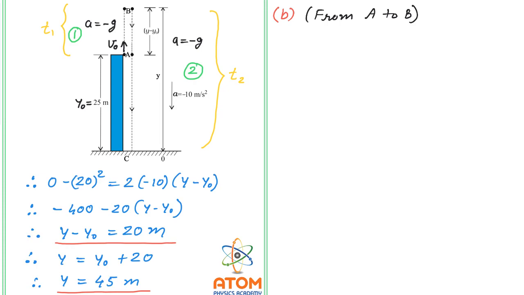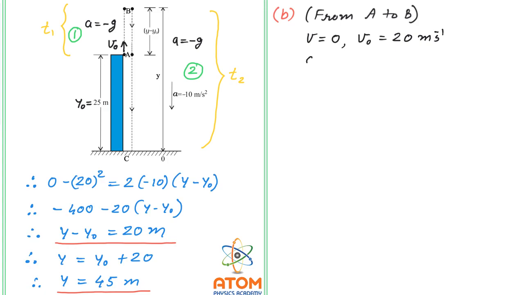As I said, this whole motion is constant accelerated motion, so we can go with the first equation, v is equal to v0 plus at, because we have all the physical quantities other than the time t. v is the final velocity, that is 0. v0 is the initial velocity, that is 20 meter per second.